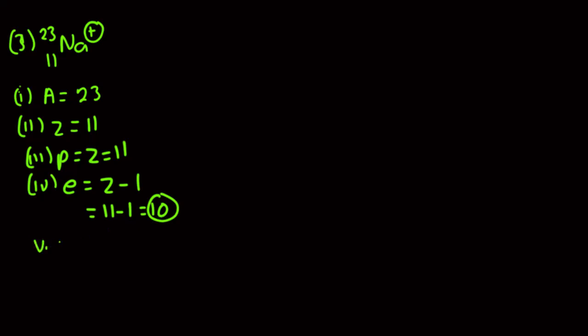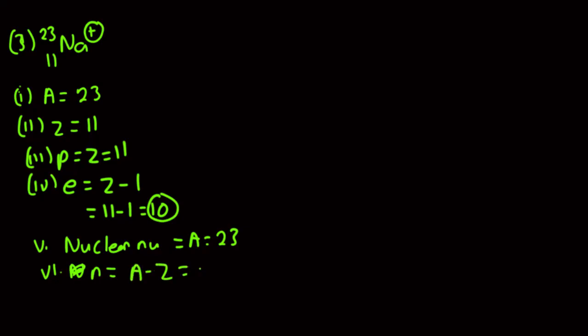Now, what about nucleon number? Nucleon number is the same as mass number, which is 23. What about neutron number? Neutron number is mass number minus atomic number, which is 23 minus 11, which is 12.